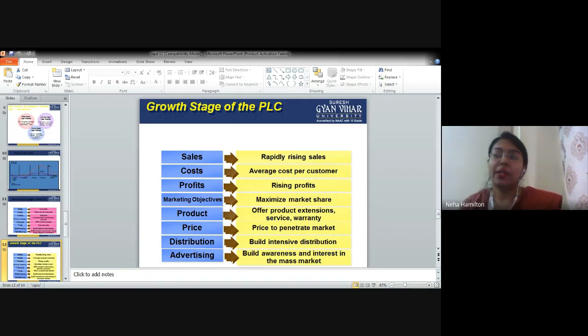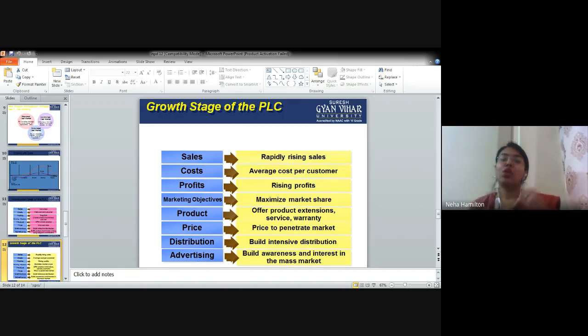Or a product extension can be just giving a different variant of the product to give the customer variety. For example, Atta Maggi is an example of product extension, right? Some people are health conscious, so instead of taking refined flour, they can have atta noodles, a healthy variant of that particular product, right? So this is called product extension. Why is the marketer doing that? Because now they are having profits. Now they can afford to make changes in the product.